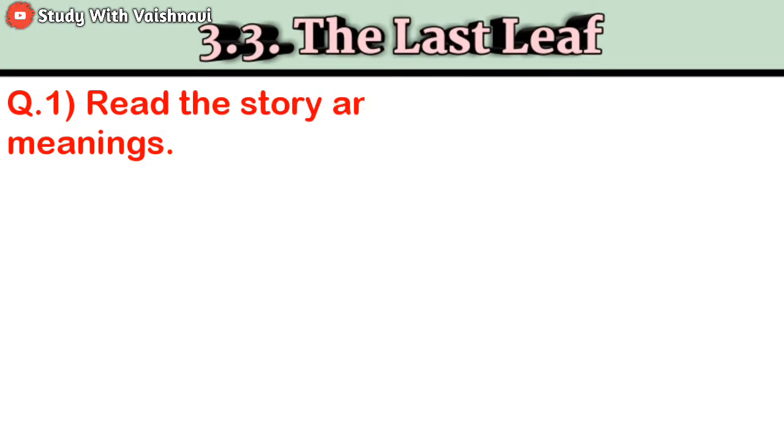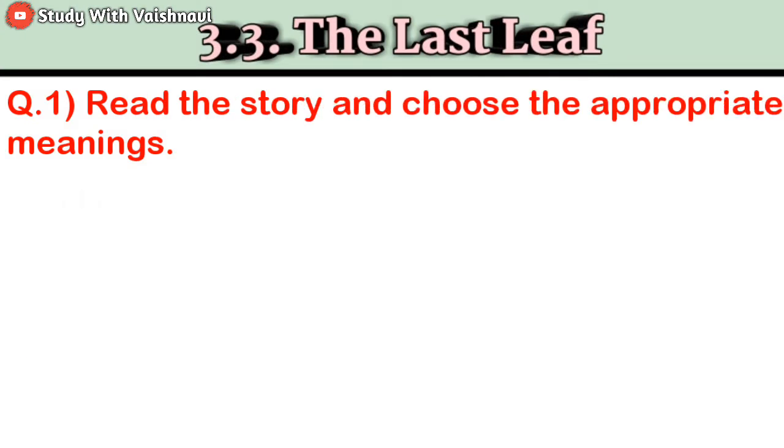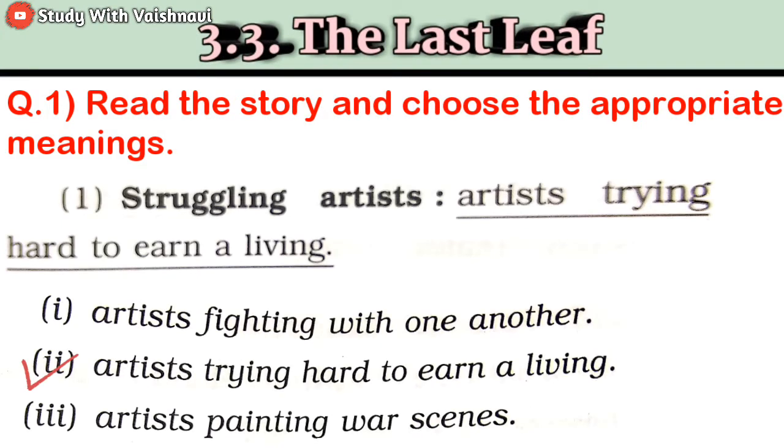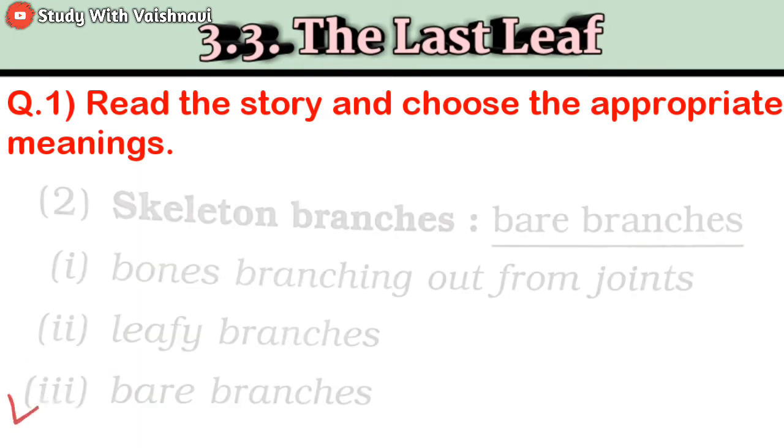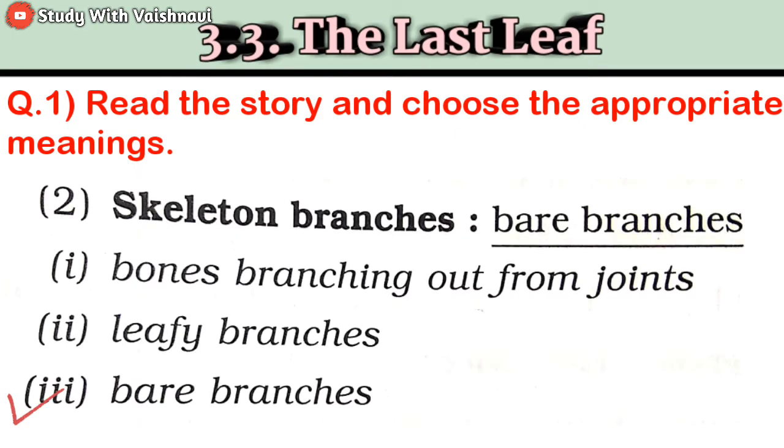Question number 1, read the story and choose the appropriate meaning. Now see the first one, struggling artist. Its correct option is second option, that is artist trying hard to earn the living. Now next, skeleton branches. Its correct option is third one, bare branches.